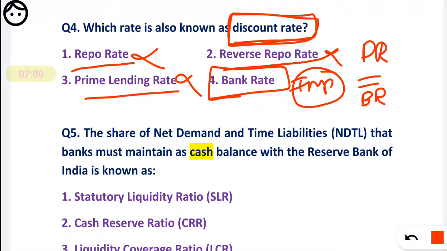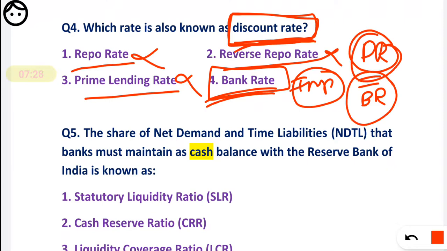You have to remember how and why, which we are going to discuss. Here you just remember your discount rate is also called the bank rate. It is easy to remember. Then we will move to the next question. We will discuss what is a discount, why we call it discount, what is discounting, what is rediscounting, in the next MCQs. Here you have to remember bank rate and discount rate are the same.